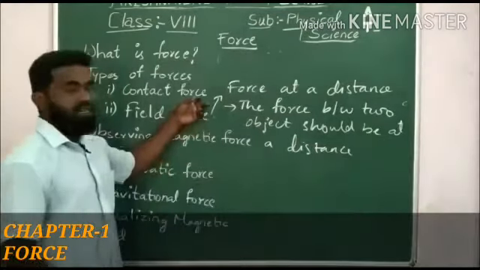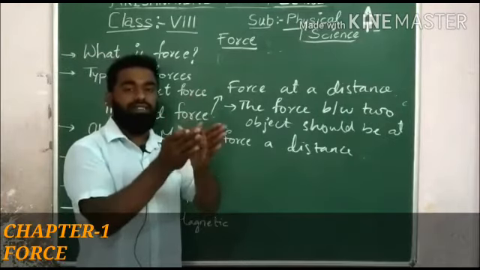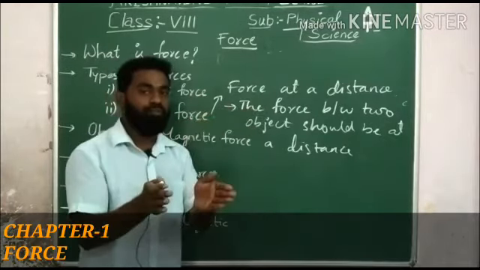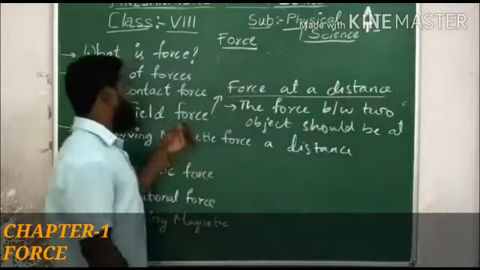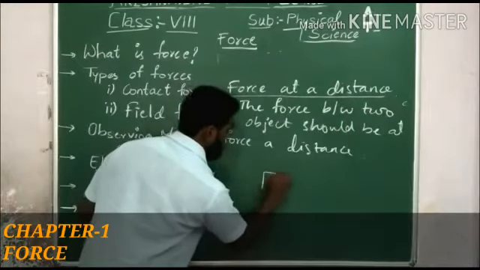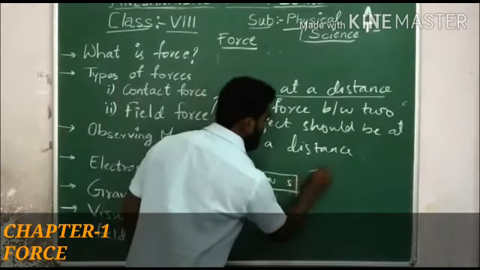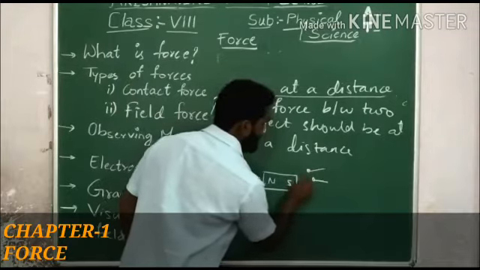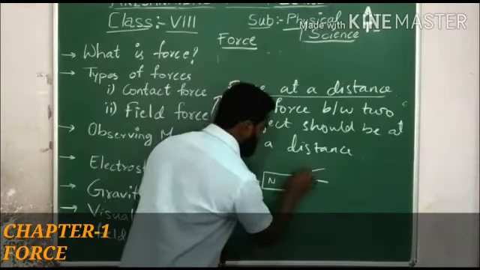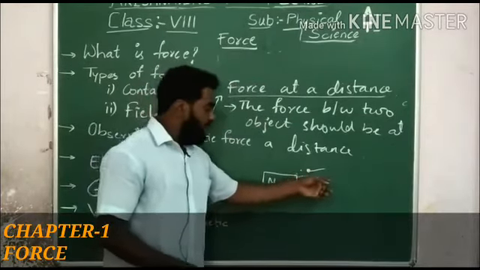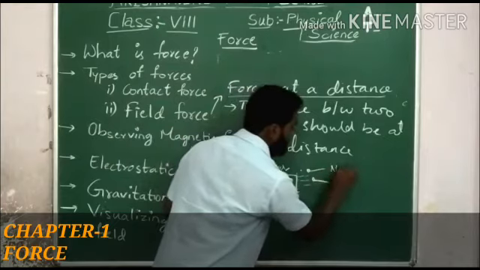In the previous one, the two objects are in contact, but in this field force, the two objects should not be in contact. They should be at a distance. There should be a gap. Then this type of force is applied. Let us take an example of a bar magnet, which has north and south poles. When you place the nails here with some distance, we can see that at some distance also, this bar magnet is able to attract these nails.